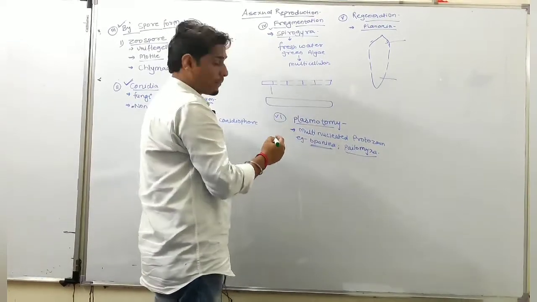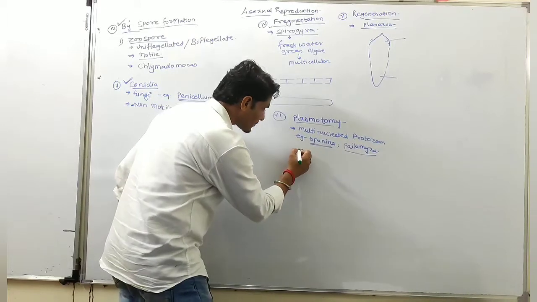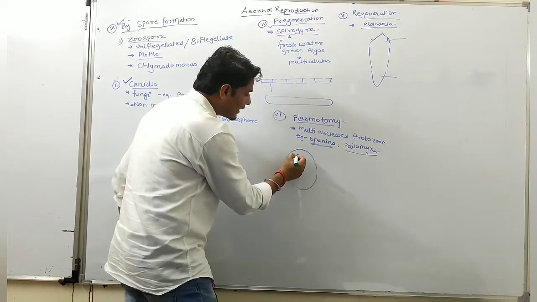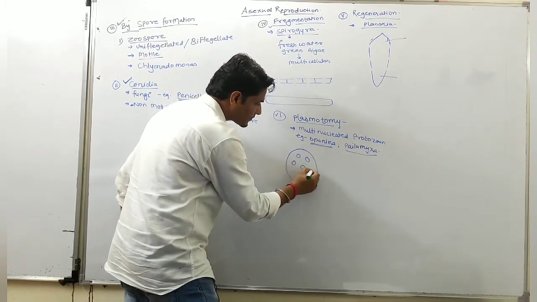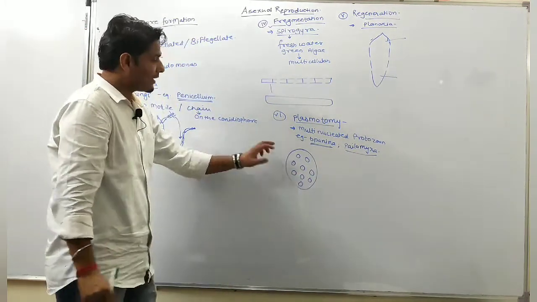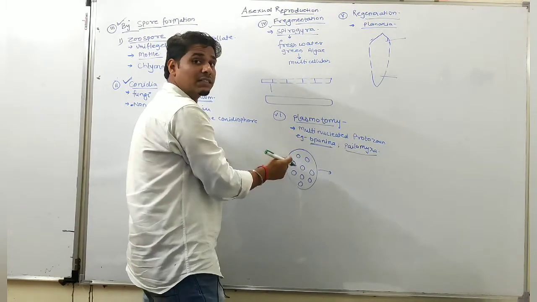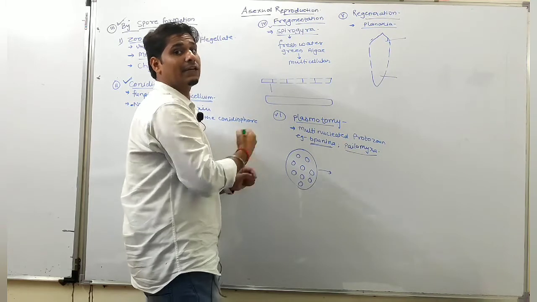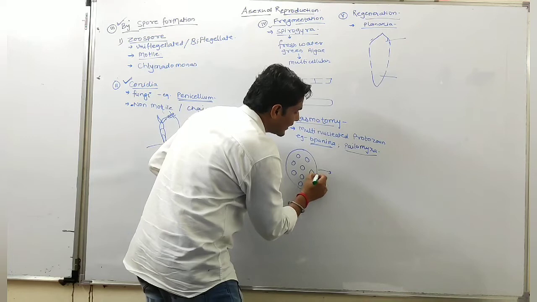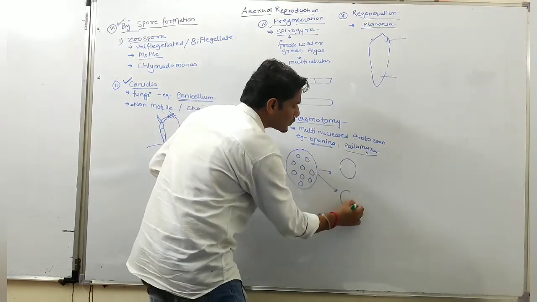So in case of plasmotomy, first the parent cell contains many nuclei. Then in the plasmotomy type of reproduction, first cytokinesis takes place, then nuclear division takes place. So first cytokinesis takes place, so one cell forms two cells.